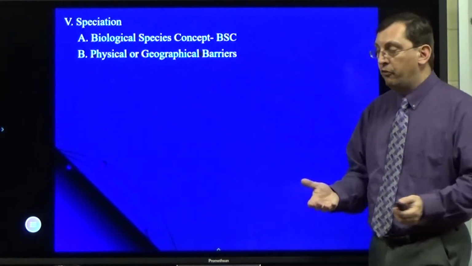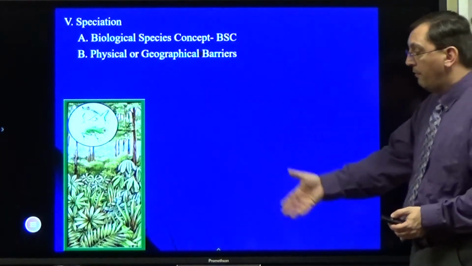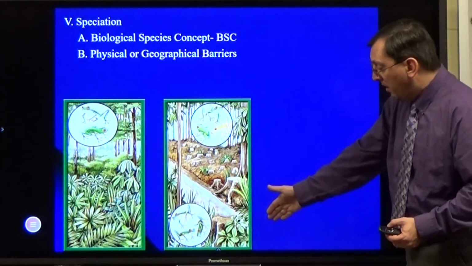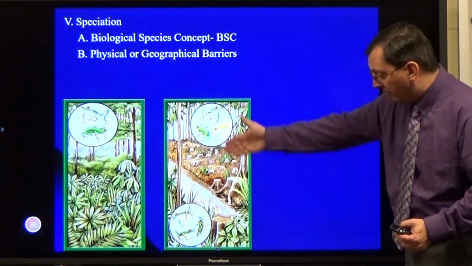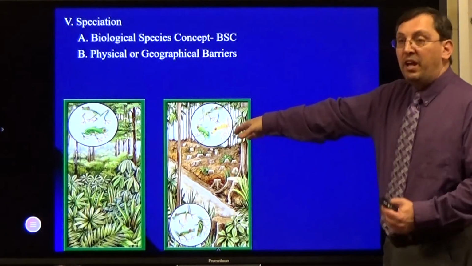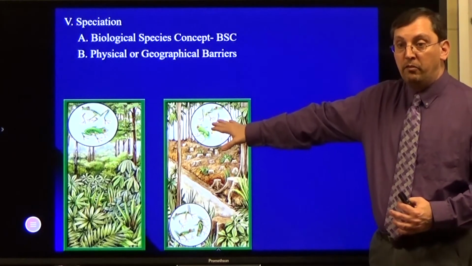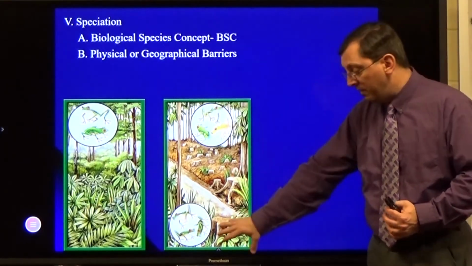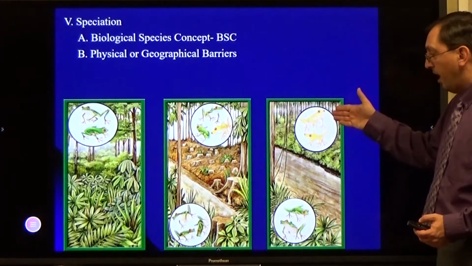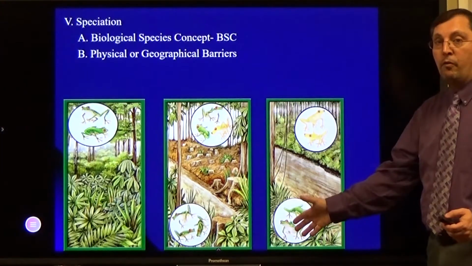They start to diverge. So in this case, I have a forest, I have a frog species, and they make a cutting here, and basically this is a little road coming through this area. And over time, a yellow frog mutation shows up on this side, but not on this side. As things keep changing over time, eventually this side becomes almost all yellow frogs, and this side is all green frogs.